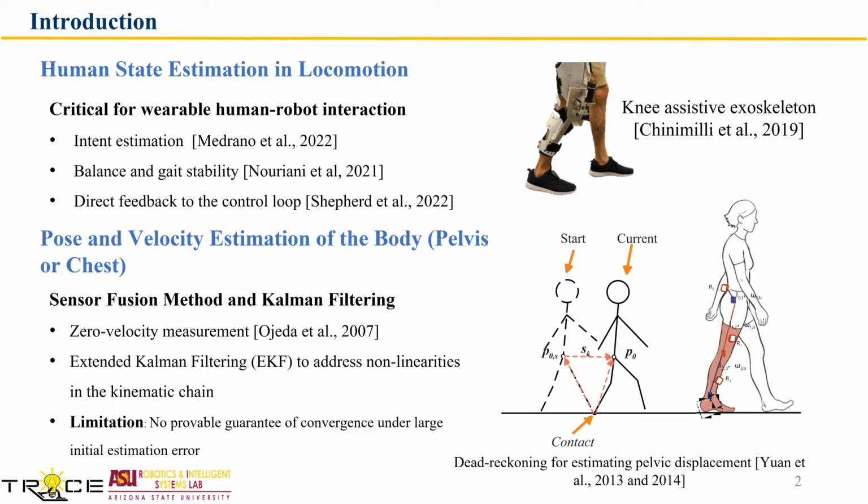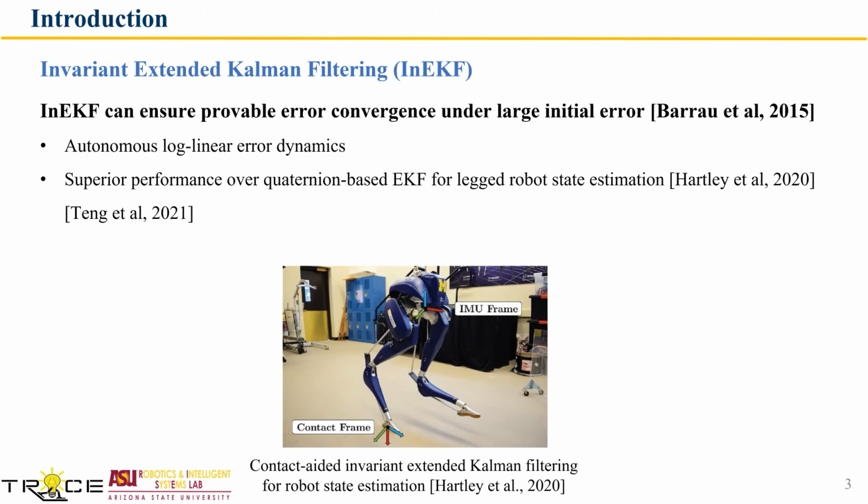Recently, the extended Kalman filter has been applied to estimate body pose and velocity and address the nonlinearity in the kinematic chain. Yet the conventional EKF suffers a major weakness: its design relies on the linearization of the process and the measurement models at the state estimates instead of the true states. Due to this weakness, the EKF cannot guarantee error convergence under large initial estimation errors.